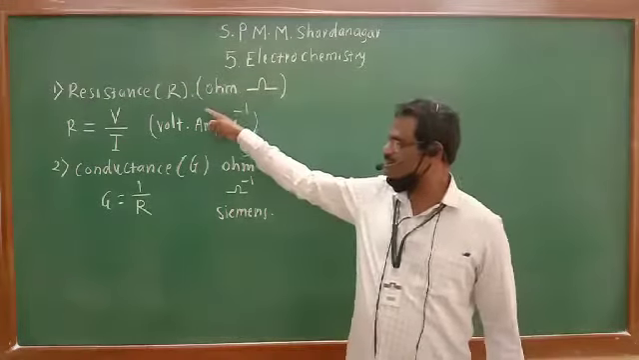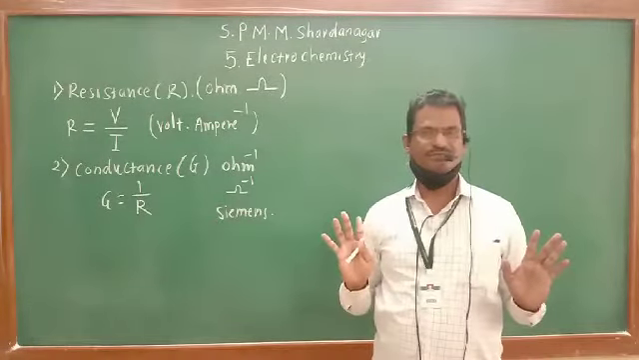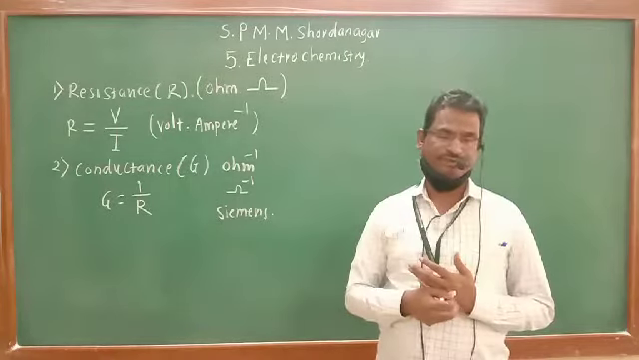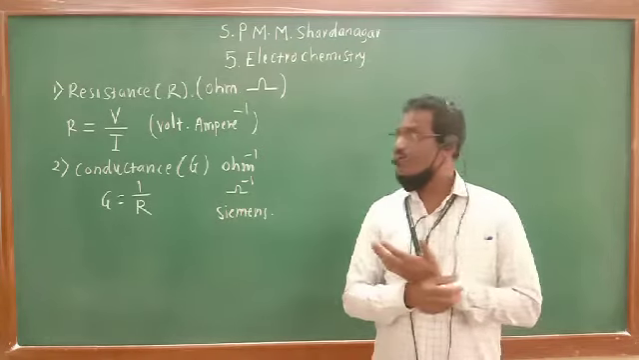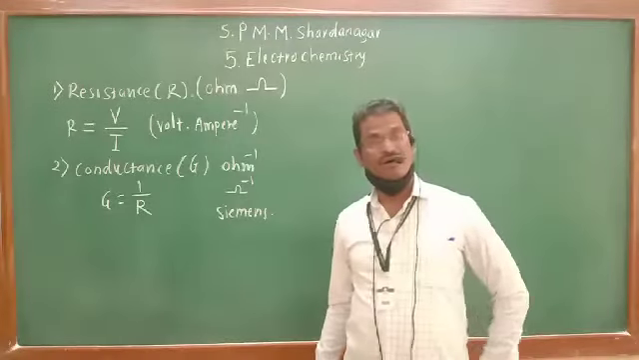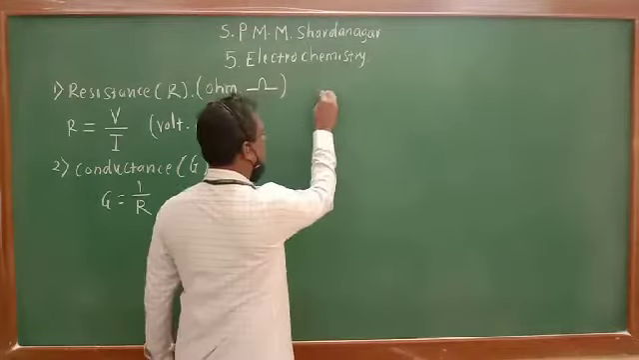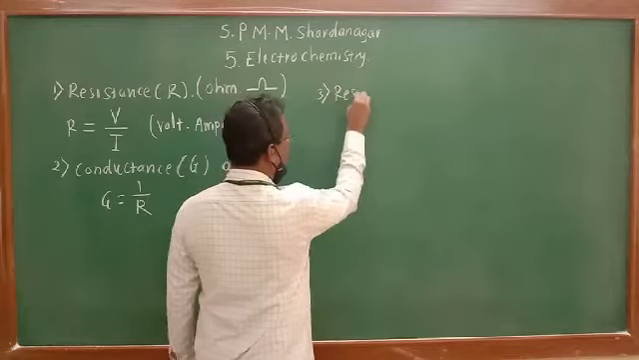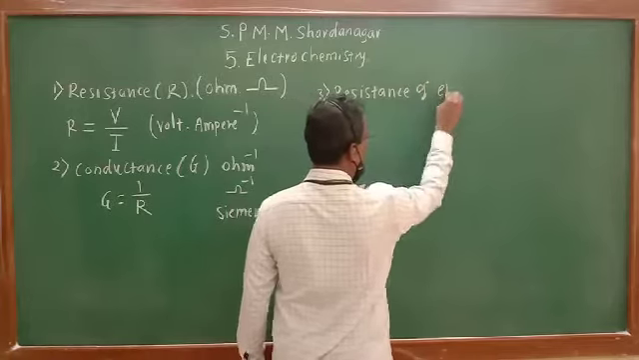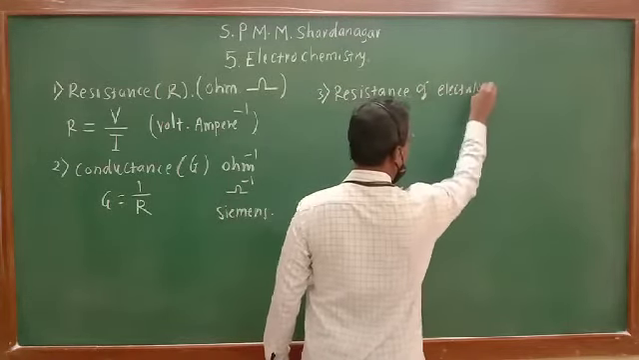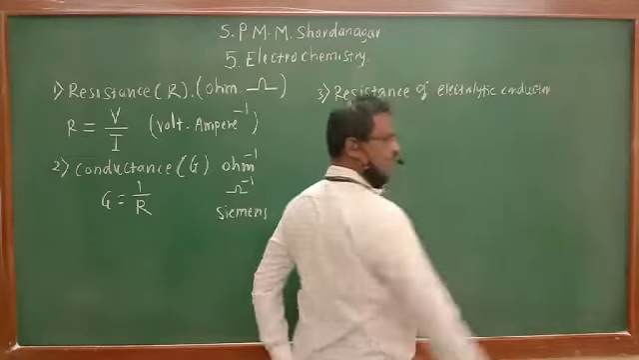So this resistance term, this equation and this equation, they are not of very much importance in the chemistry. Here we have to study the resistance of solution. So let us see the third term. This is important, resistance of a solution or resistance of electrolytic conductor.